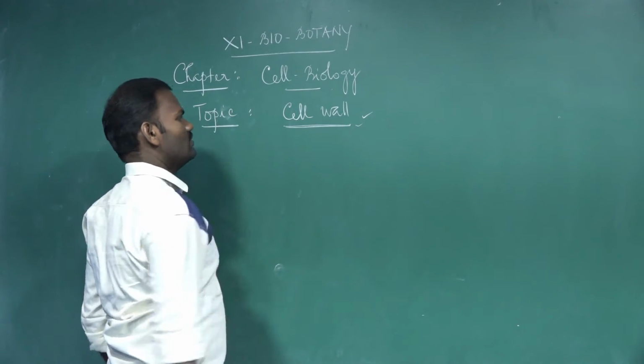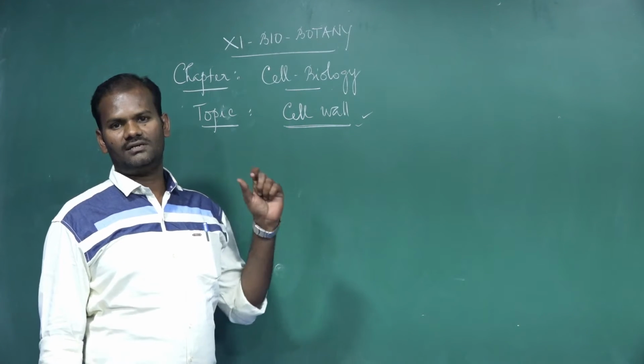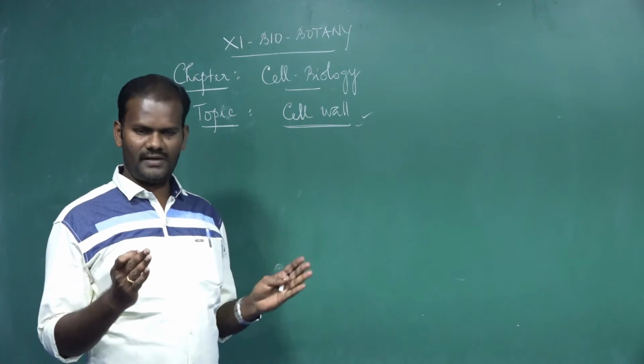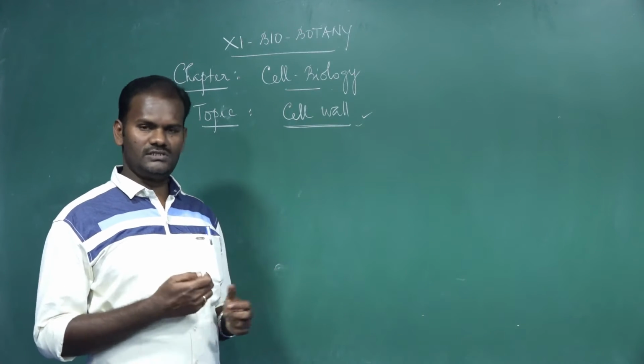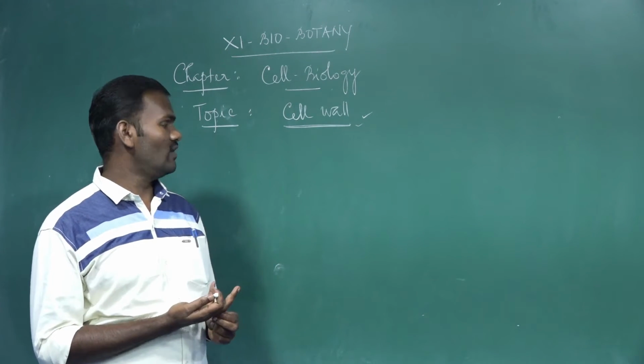Cell wall is one of the outermost and protective coverings of the cell. It is the outer border that gives the shape to the cells. It is a protective covering of the cells. These are called cell wall.